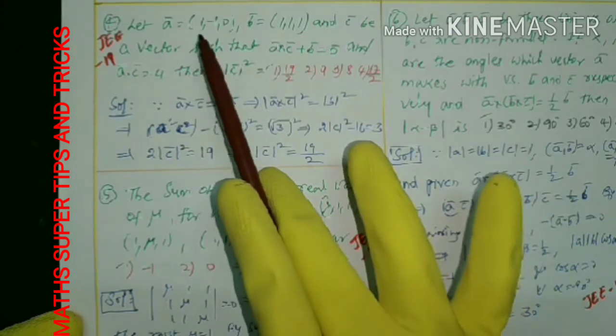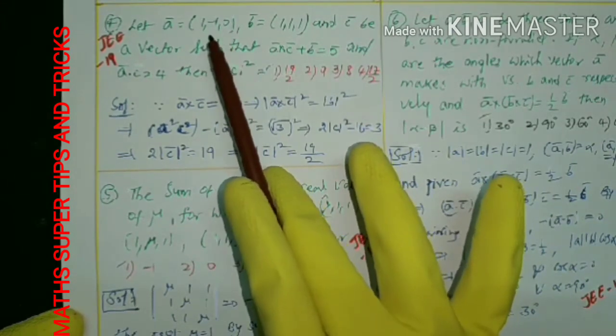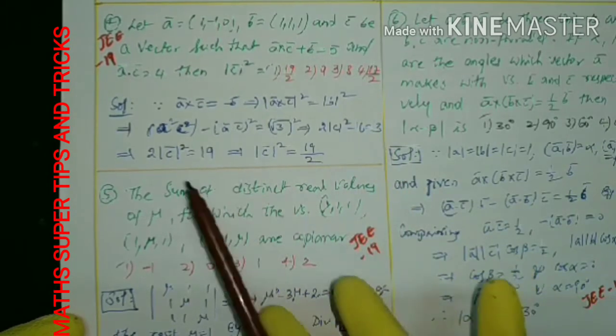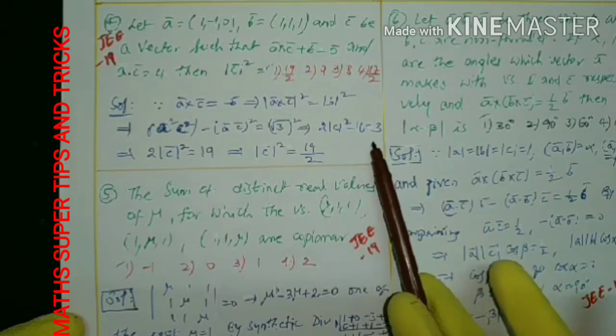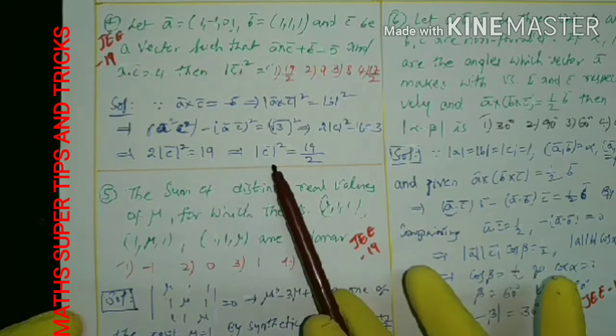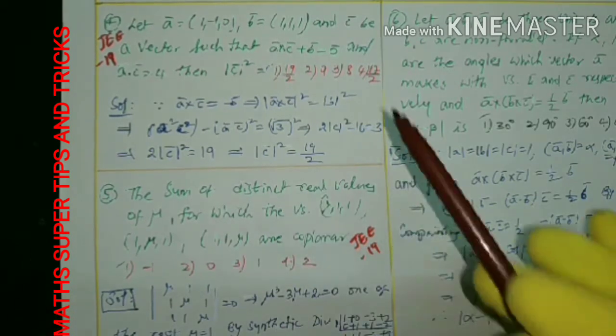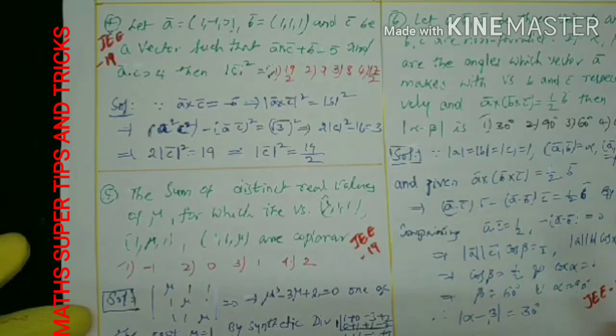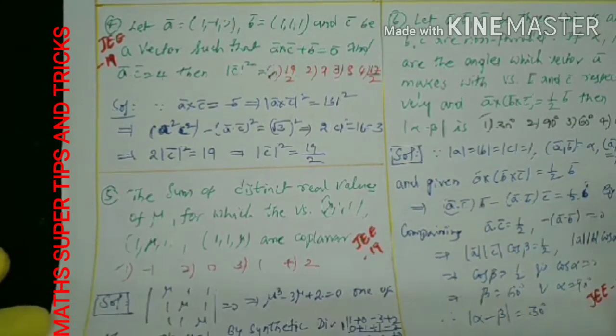A square: A is root over 1 plus 1, root 2 whole square is 2. So 2 into mod C square minus 16 is equal to 3. 2 mod C square is equal to 16 plus 3, which is 19. Mod C square is equal to 19 by 2. That is which option? First option. So very simple methods I'm doing, so you can get quick solutions. Okay, right.